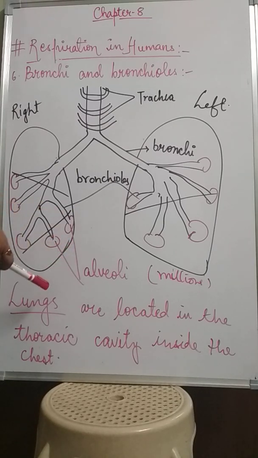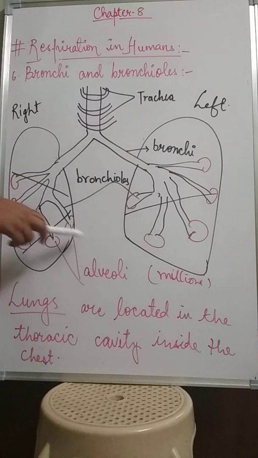And these alveoli look like bunches of grapes. You can easily see the alveoli in your books also. The alveoli look like bunches of grapes, and they are surrounded by a network of very fine blood capillaries. Blood capillaries are very fine blood vessels. So they are surrounded by them, which helps in the exchange of gases. So alveoli provide the space for the exchange of gases.